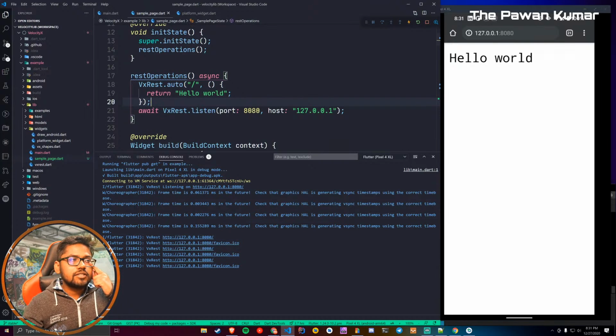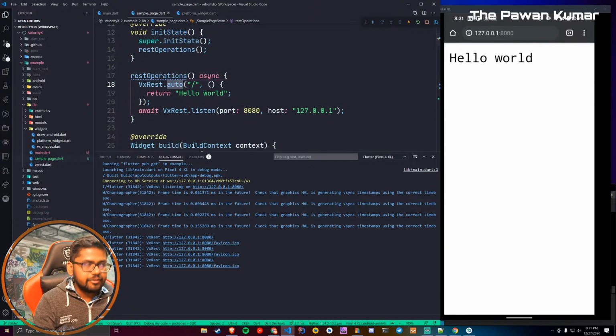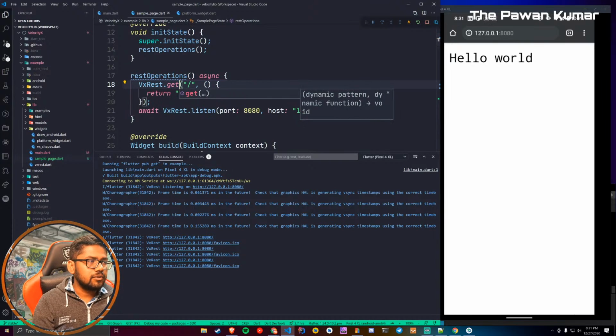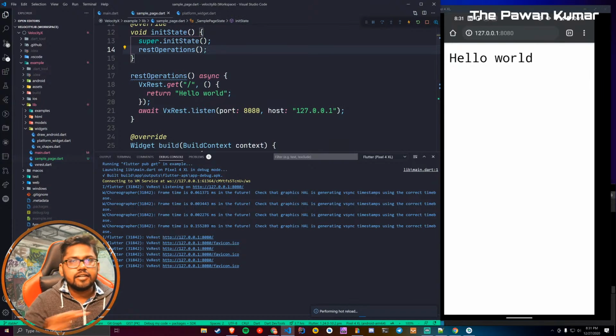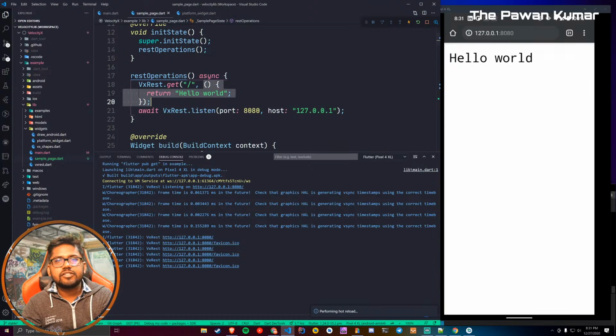Okay, so this was a get request, auto I have written. So auto means that it automatically picks what kind of request you are hitting, and based on that request it uses that method. So if you go back to get, it can directly show you this. And what else you can do, you can basically see I am returning as a function. You can return it any way you want.